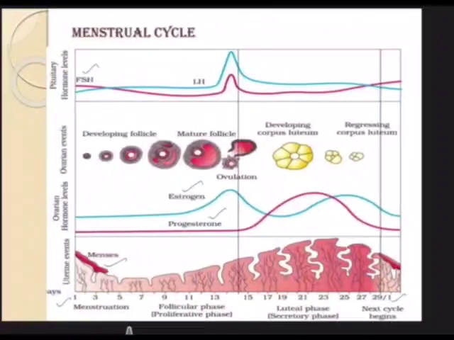Initially it is up, then it comes down, and then look at that luteinizing hormone. Luteinizing hormone also is very low, and gradually it picks up and goes up. So during this phase of menstruation, we can see virtually progesterone and estrogen are at low levels. And in the next phase, that is the follicular phase, you can see 6th to 13th day, there is proliferation. Look at the top, the oocyte getting covered with follicle layers, epithelial layers. And you can see the formation of the mature follicle, the Graafian follicle.